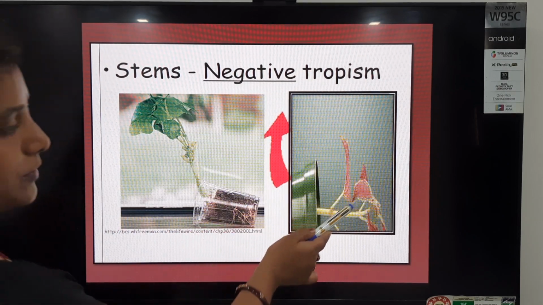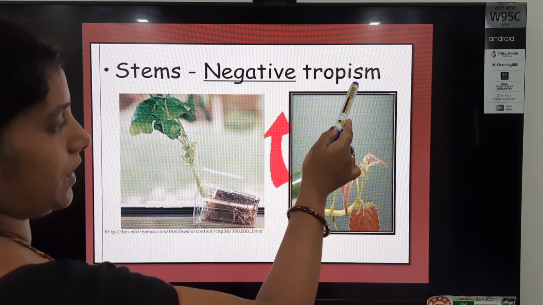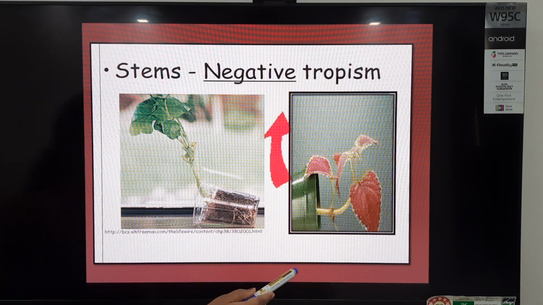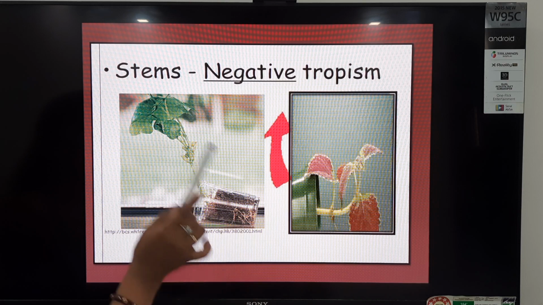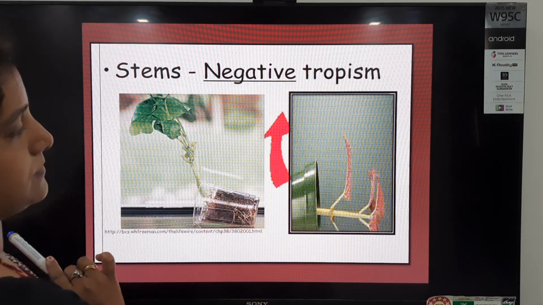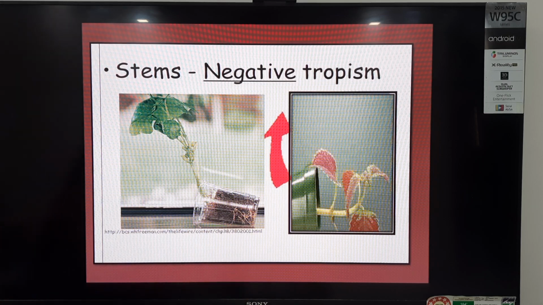इसको अगर हम इस डायरेक्शन में भी रख दें तो भी स्टेम का डायरेक्शन किधर हो जाएगा? अपवर्ड डायरेक्शन. And what about the root? It moves towards the downward direction. तो in geotropism stem shows negative tropism and root shows positive tropism. Now next,